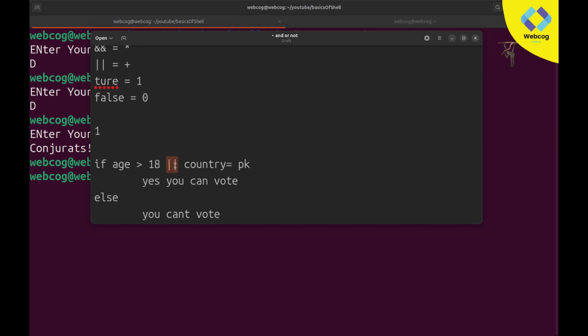After that we are using the OR operator, OR equal to plus. We imagine it, it's not real, we're just imagining this thing. Plus our country, let's suppose my country is not PK. So this condition becomes false, so it will be 0. But if you add 1 plus 0 it equals 1, so it returns 1. 1 means our condition is true. So this code will be treated as true and it will simply print yes you can vote. Even if you are not Pakistani but you are 18 plus, you can vote. So this is the OR operator. I hope you guys are clear what the AND operator and the OR operator are. In an AND condition, both conditions need to be true, and in an OR operator, even if one condition becomes true, the code will be executed as true.